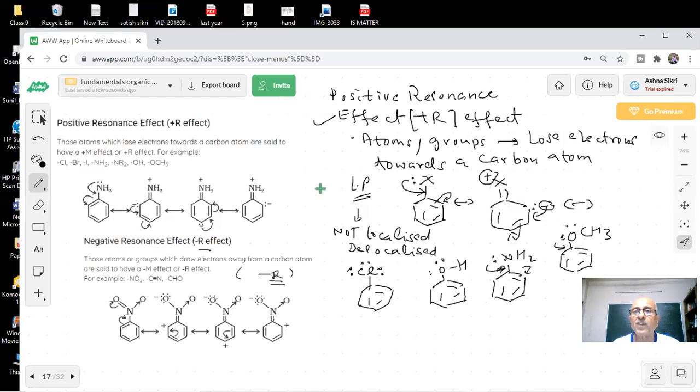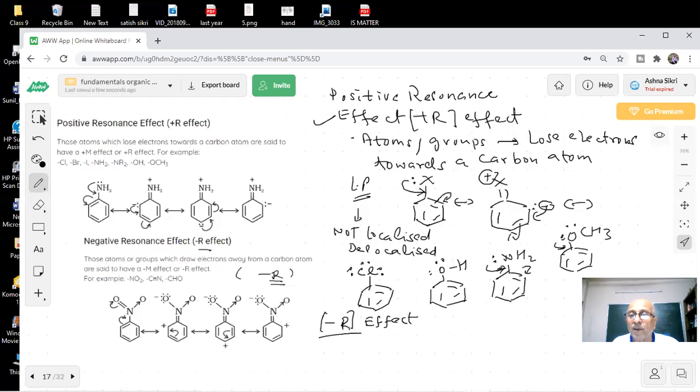Now there are atoms or groups which withdraw electrons away from the carbon. What we are saying is minus R effect. Minus R effect, students. So those atoms or groups which can withdraw electrons will attract electrons toward themselves, students. Now, what are those groups?